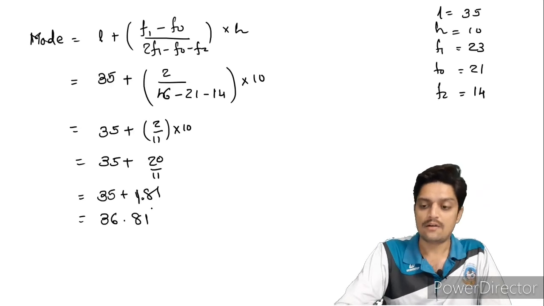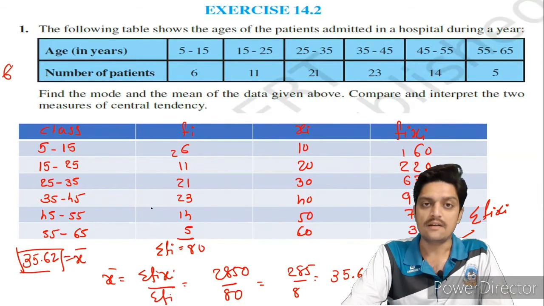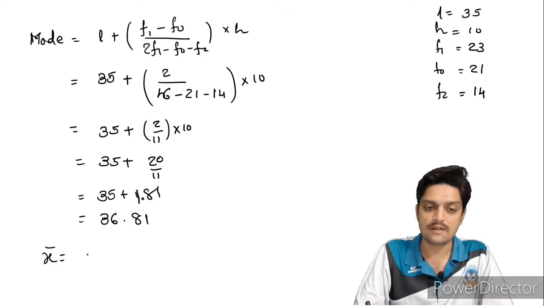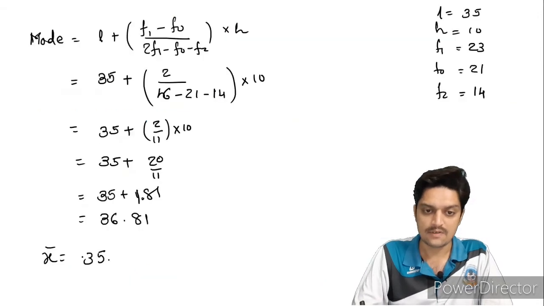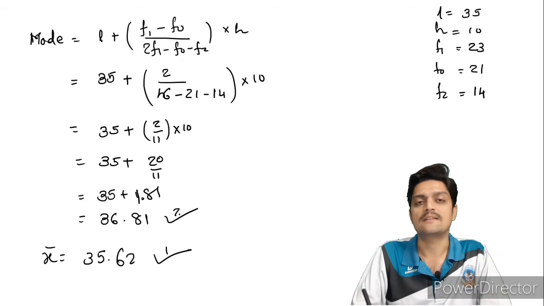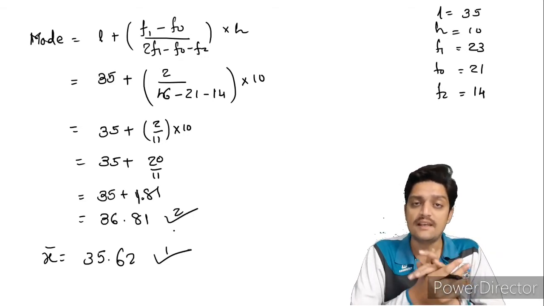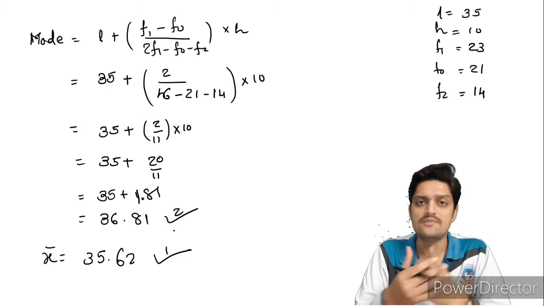Okay, and your mean, let me write here, mean, x bar is equal to 35.62. This is your first answer, this is your second answer. Now interpretation, what this data says. What does this mean?